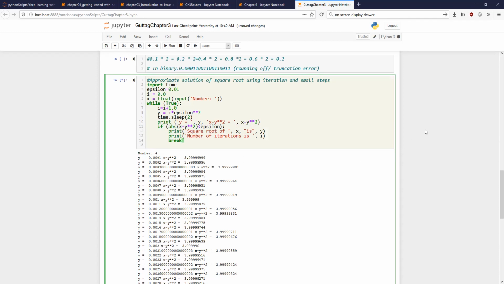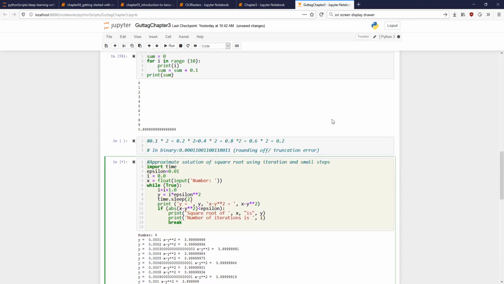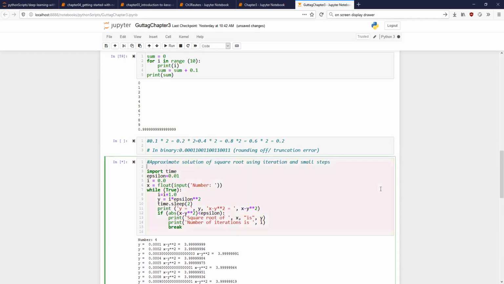Yes, sir. Okay, so this technique is called exhaustive enumeration. It is a very poor technique of solving, but sometimes it might not be really bad. So what are we doing here? We are starting from 0, and we keep adding a very small quantity to it, and the new quantity is, let us call that, y. That small quantity we keep on adding to y. And we keep on checking whether y squared is close enough to x.